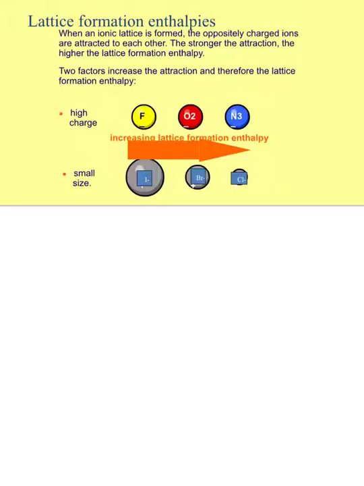Right, before we talk about covalent character, we need to talk about lattice formation enthalpies a little bit more. We need to work out whether they're going to be big or small. When we did our Born-Haber cycles, we noticed that the lattice formation enthalpy for Al2O3 was extremely high compared to, let's say, NaCl, which we also did.